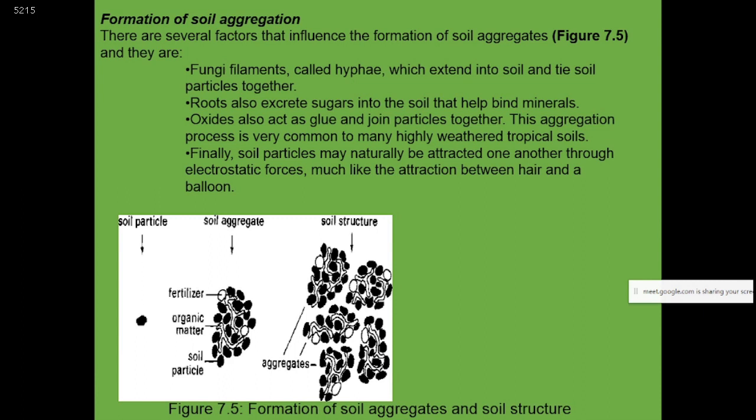This aggregation process is very common in many highly weathered tropical soils. Finally, soil particles may naturally be attracted to one another through electrostatic force, like the attraction between hair and balloons.